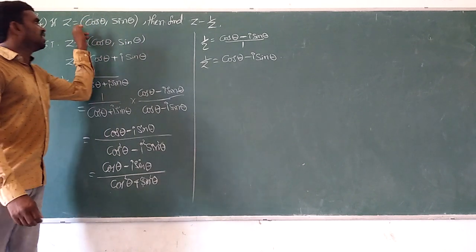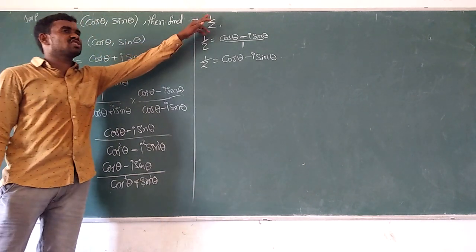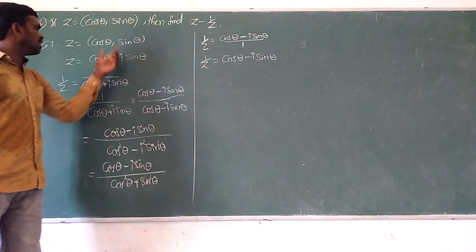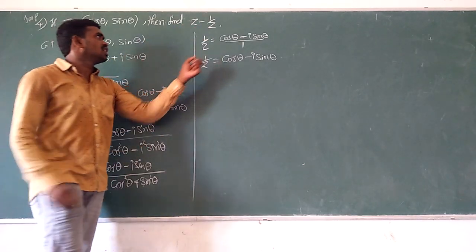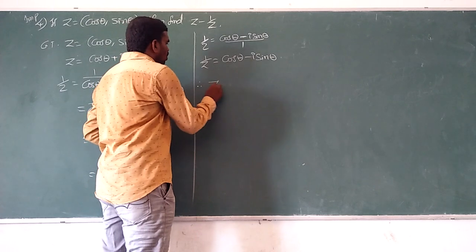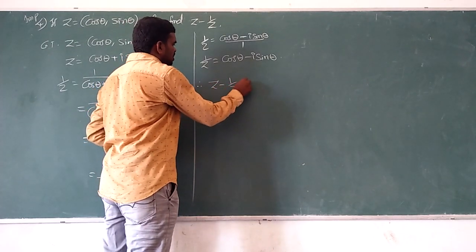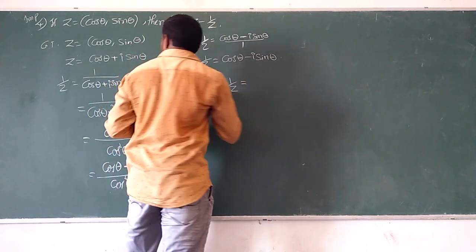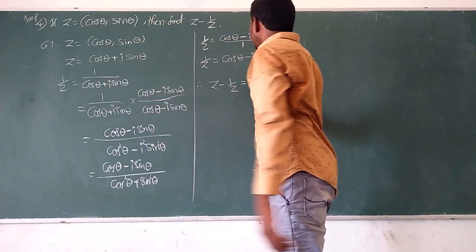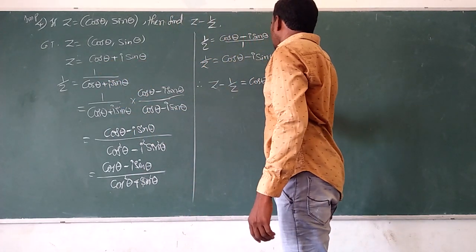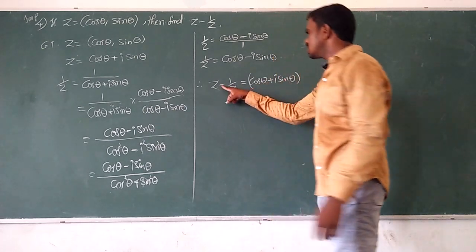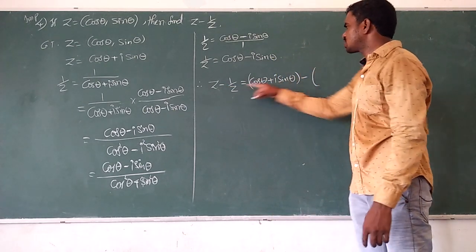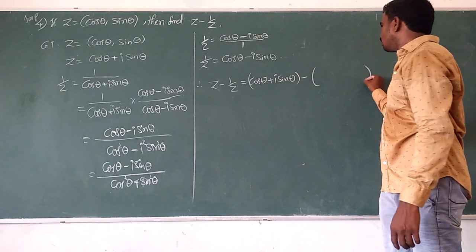Yes, z is given. We are asked to find z minus 1 by z. So z is given, no problem. 1 by z we found, and therefore now we find z minus 1 by z. So z means cos theta plus i sin theta. Next is minus, then 1 by z.